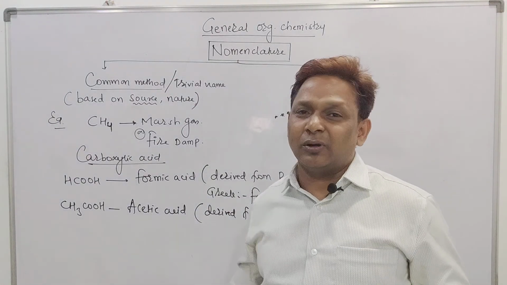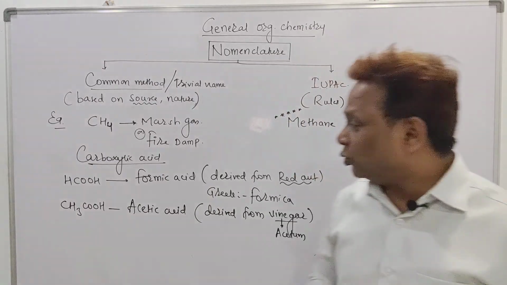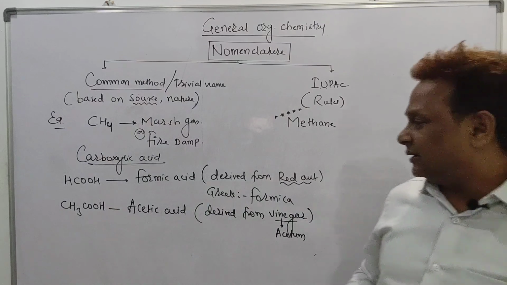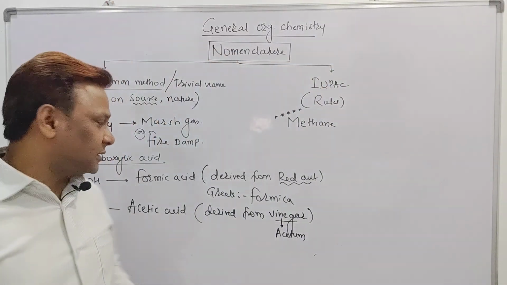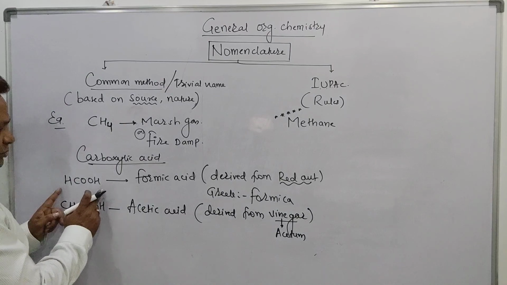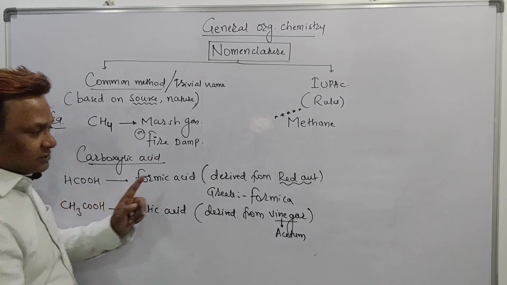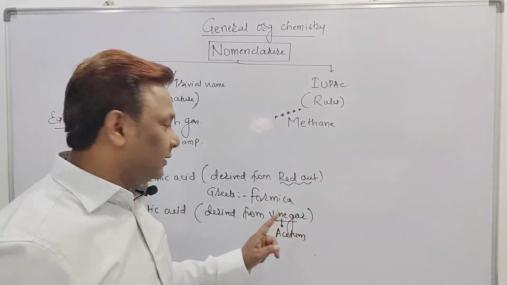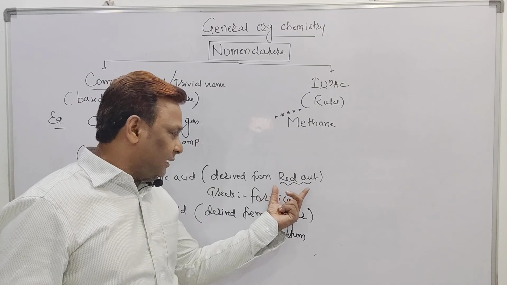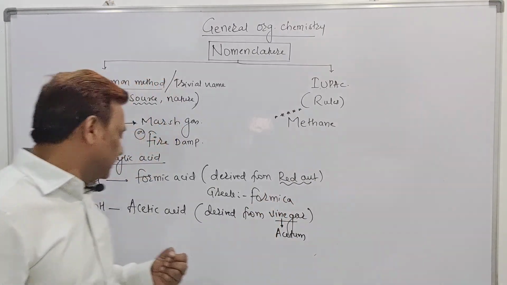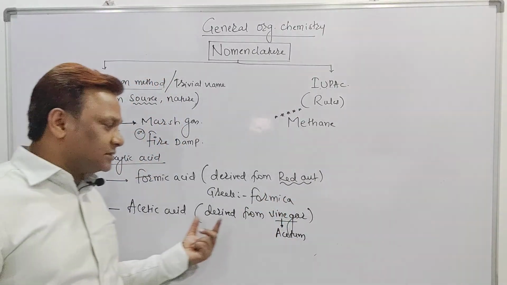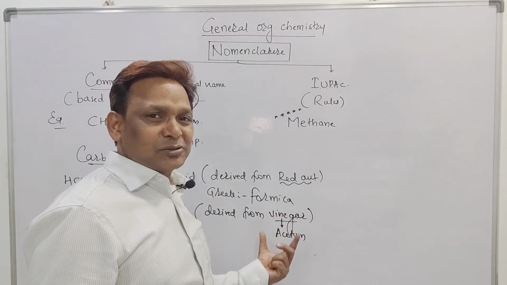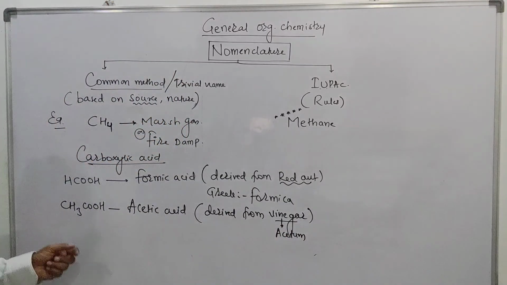the name of this acid is also acetic acid. So two acids we have seen. One is HCOOH, the formic acid, and the other one is CH3COOH. Why is it commonly called formic acid? Because this acid is derived from the red ant, and in Latin, the red ant is called formica. Same way, CH3COOH is called acetic acid, derived from vinegar, and vinegar is also called acetum, so the acid is called acetic acid.